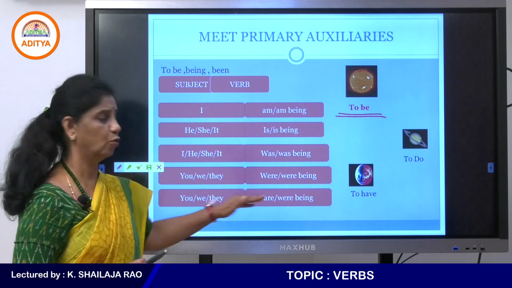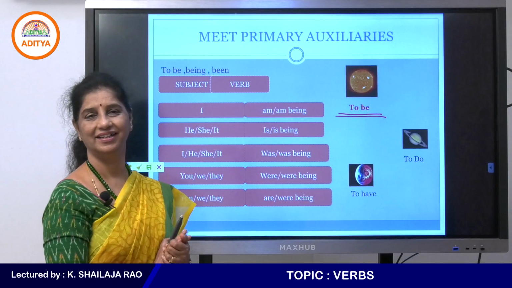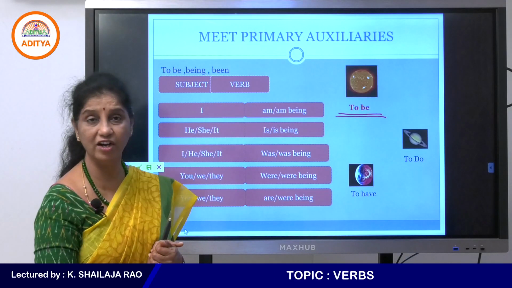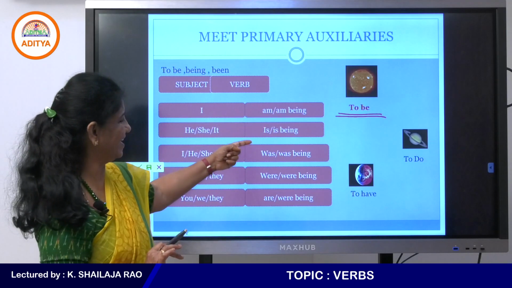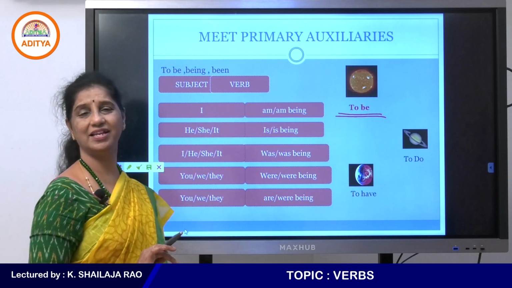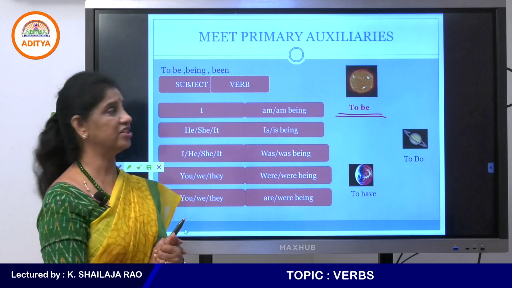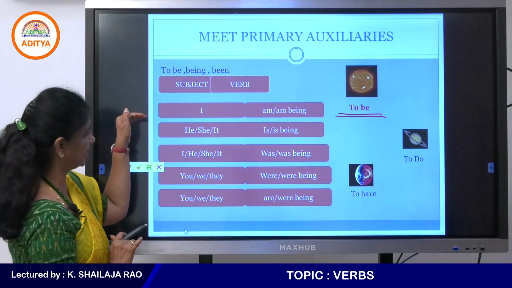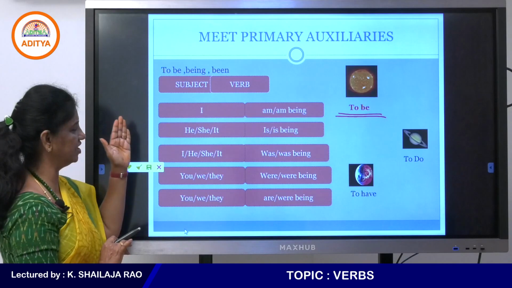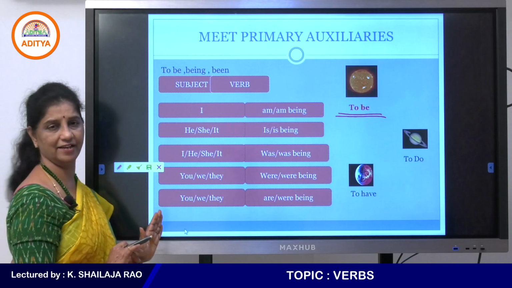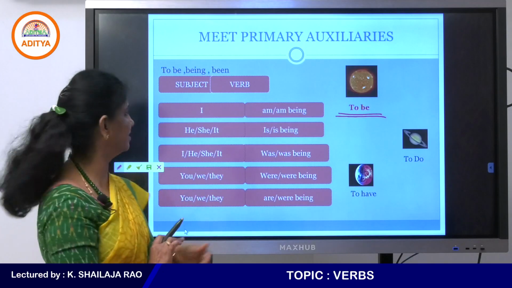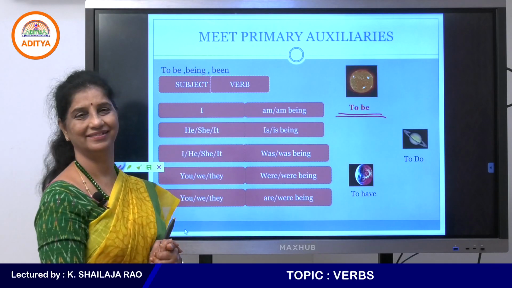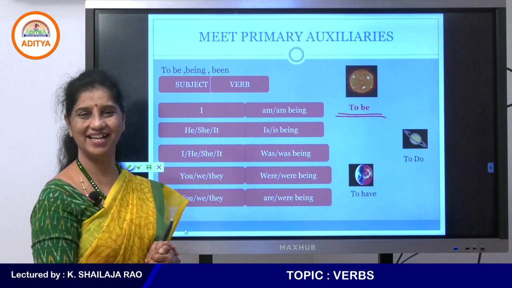They are going to a movie. So what are the helping verbs here? Are, were, was, is, am. All these are helping verbs which go with the subject when it is I, he, she, you, we, they. These are the helping verbs which are used with these subjects. Did you understand that?